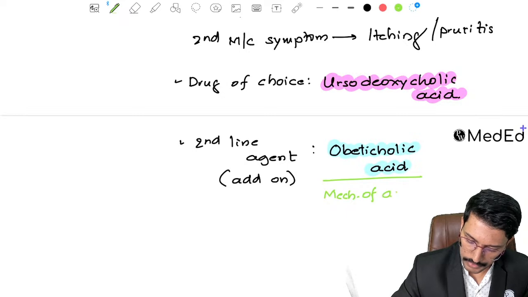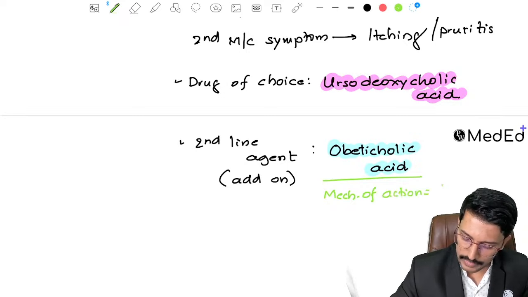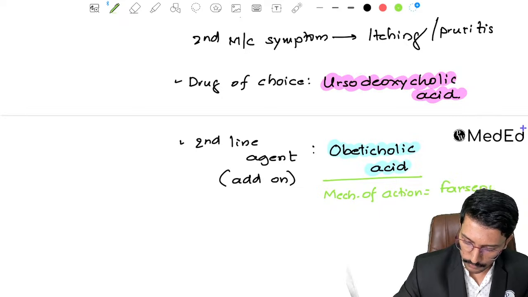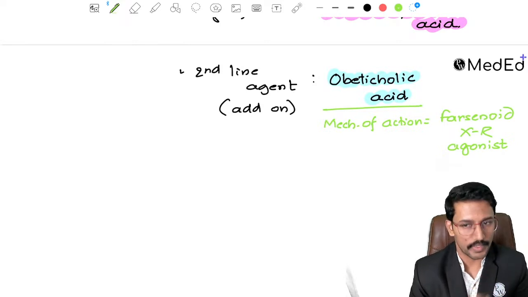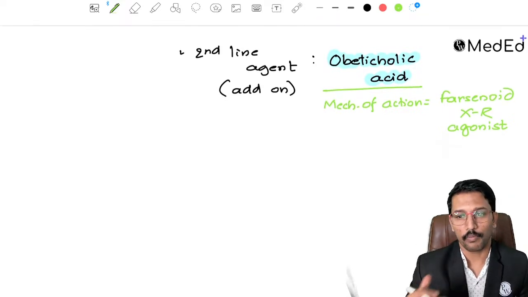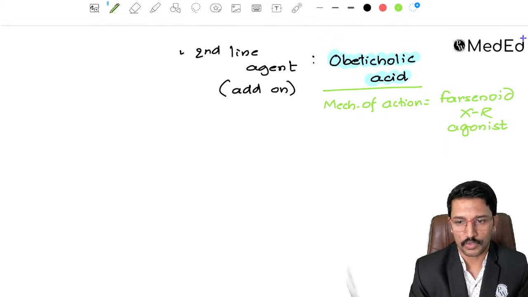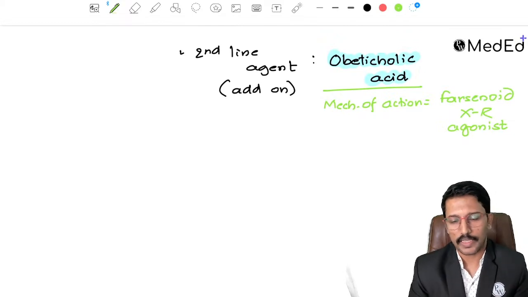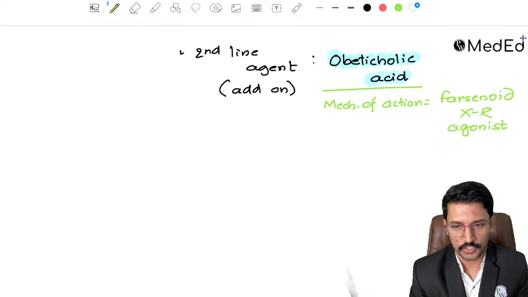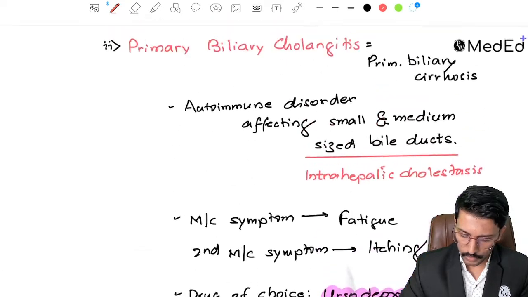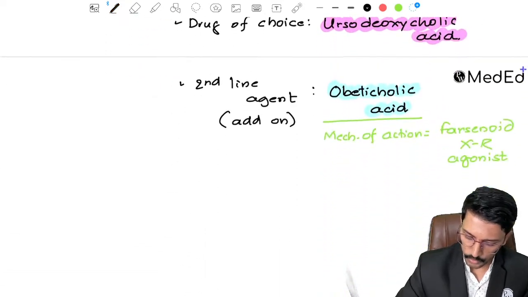Okay, its mechanism of action is going to be an important MCQ point. Mechanism of action of obeticholic acid is nothing but it is a farnesoid X receptor agonist. Okay, so this is all you need to know about primary biliary cholangitis. Now, what do I expect more from the autoimmune disorders of the liver and the biliary tree? They will expect you to differentiate between primary biliary cholangitis and primary sclerosing cholangitis. Two confusing terms, right?